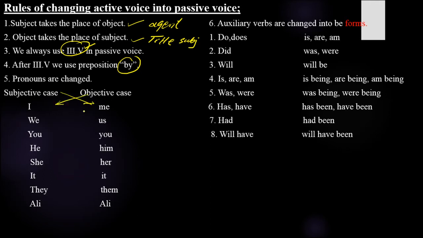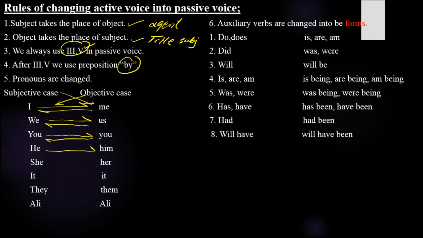So there the objective cases of pronouns will change into subjective cases, and the subjective cases of pronouns will be changed into objective cases. If in active voice your subject is I, in passive voice that will be changed into me. So I changes into me, and me changes into I. We changes into us, us changes into we, you changes into you, no change, as a subjective and objective case.